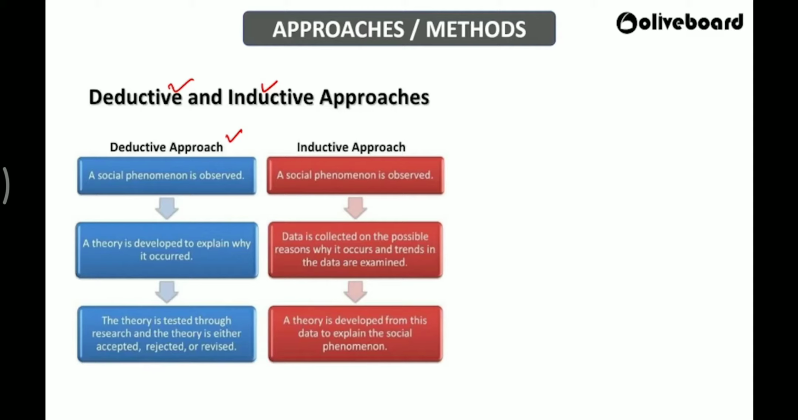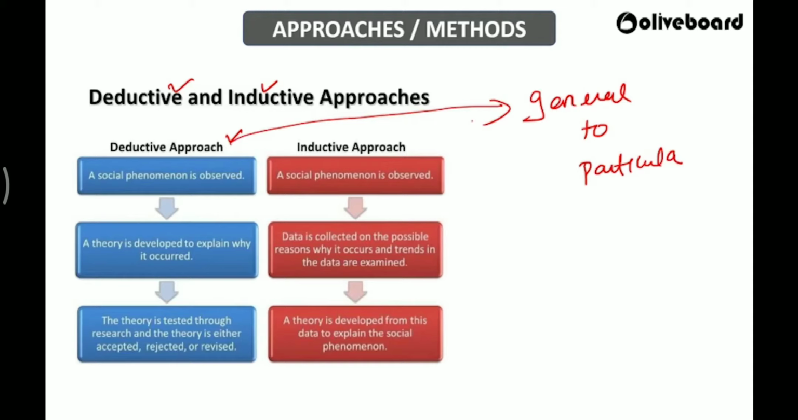So you will first frame the theory. And then what will you do? You will put it up for testing. The theory may be correct, or the theory may be rejected, or the theory may be revised. So what does deductive mean? In simple language I can tell, it is from general to particular. Which one? Deductive approach.